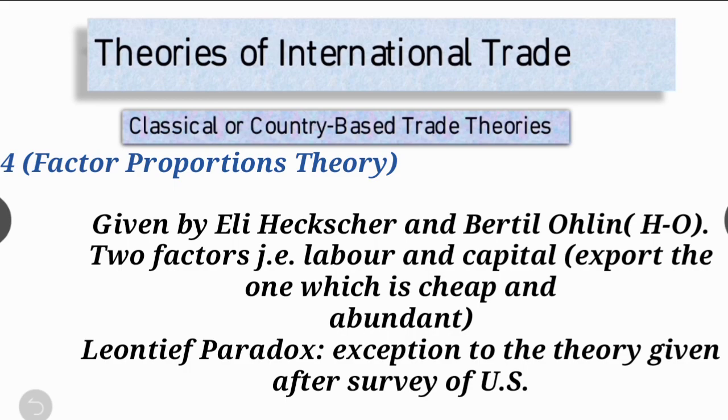Two Swedish economists, Eli Heckscher and Bertil Ohlin, focused their attention on how a country could gain comparative advantage by producing products that utilize factors that were in abundance in the country. Abundance means in a large scale, right?